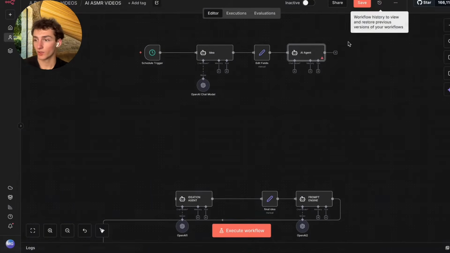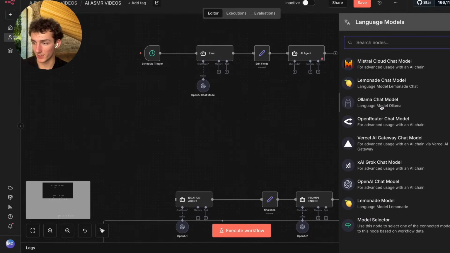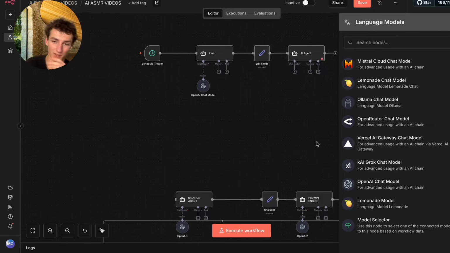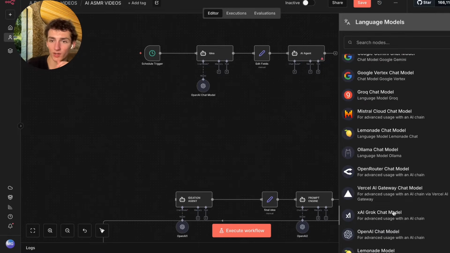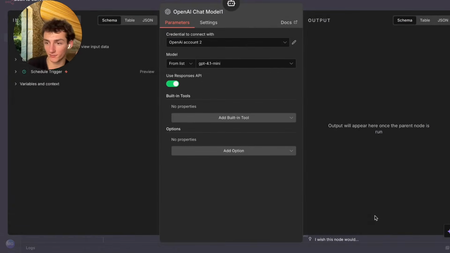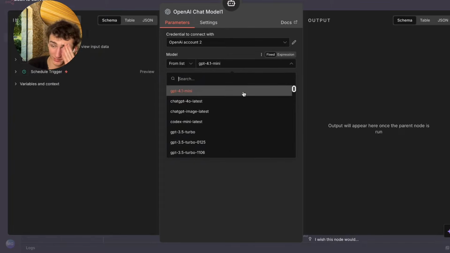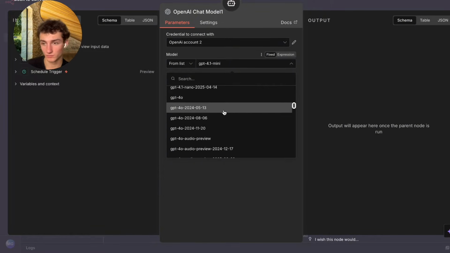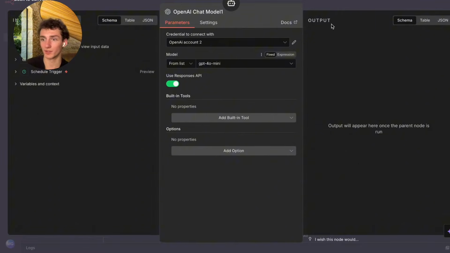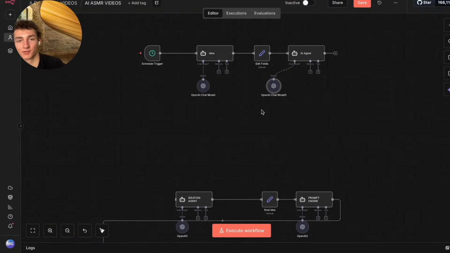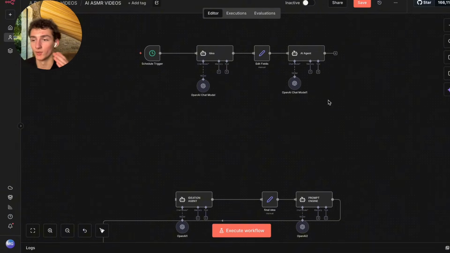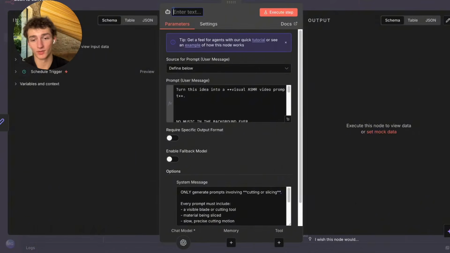And then again, we're going to add in our chat model, OpenAI again, obviously. For this, there's many different things that you could do. You could do Open Router here and get free access to a couple different LLMs, but I just use OpenAI for simplicity because I use it in all of my builds and all my systems for all my clients. So yeah, anyway, enough talking there. We're going to have our agent set up here, and then we're just going to name this whatever. I'll just name it prompt bot.